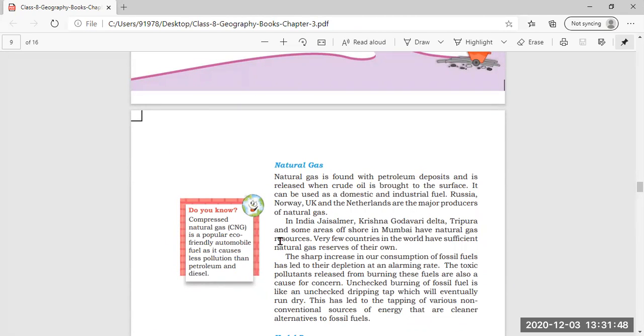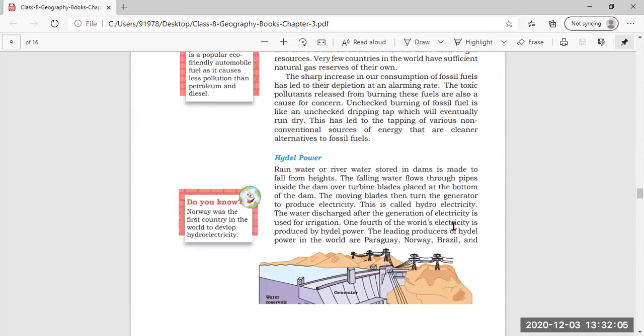Natural gas is found with petroleum deposits, and it is released when crude oil is brought to the surface. When the crude oil, meaning petroleum, is brought to the surface, this natural gas is produced, and it can be used as a domestic and industrial fuel also.